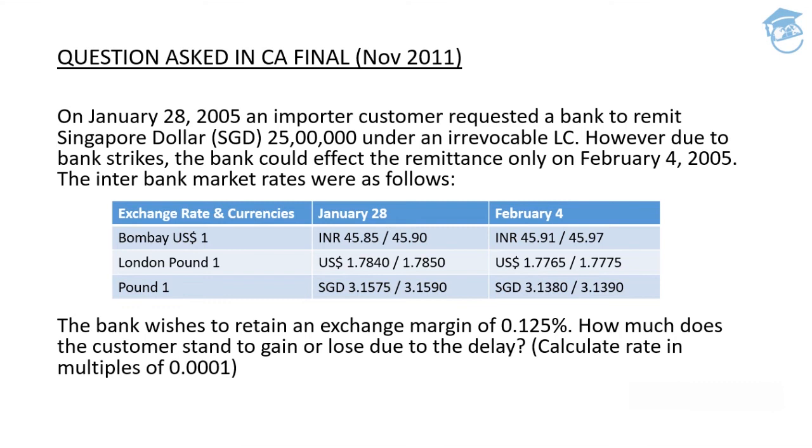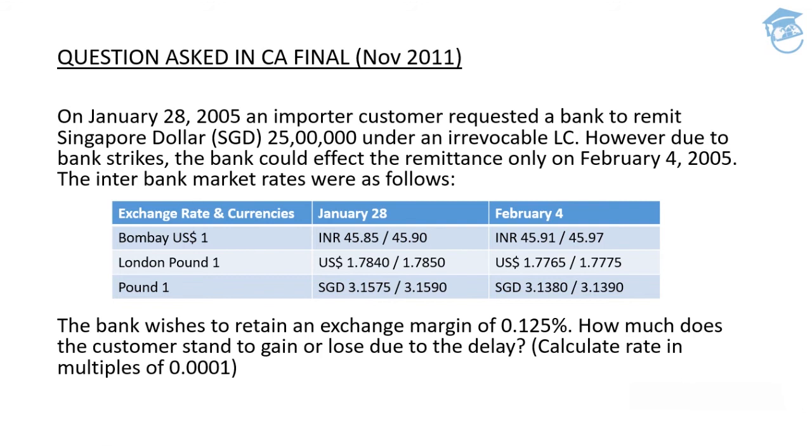Don't worry about that. So the first rate that will be applied in the case of 4th February will be 45.97. The second quote that will be applied will be 1.7775, similar to the one applied on January 28th, which was 1.7850. So here on Feb 4, you'll be applying 1.7775. And lastly, the rate applied on 28th January for Singapore dollar was 3.1575. Similarly, in this case as well, the rate that you will pick up will be for bid only, which is 3.1380. Clear, guys? Loud and clear? Perfect.